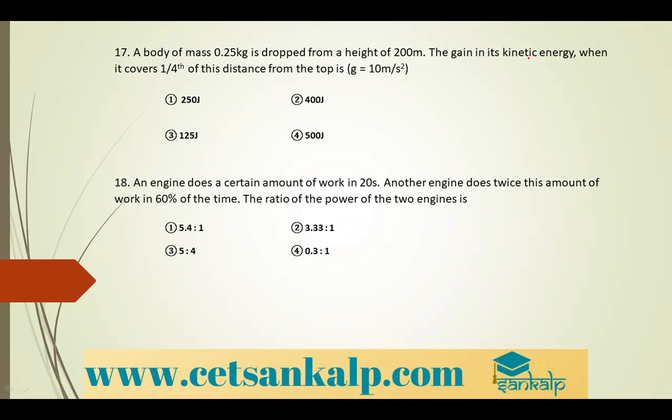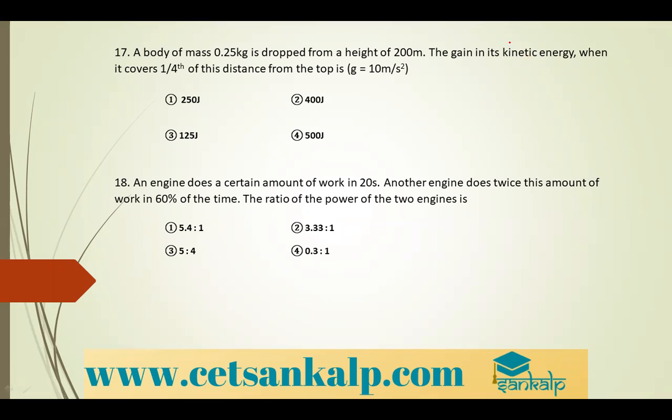A body of mass 0.25 kg is dropped from a height of 200 meter. The gain in its kinetic energy when it covers 1 by 4th of this distance from the top is.